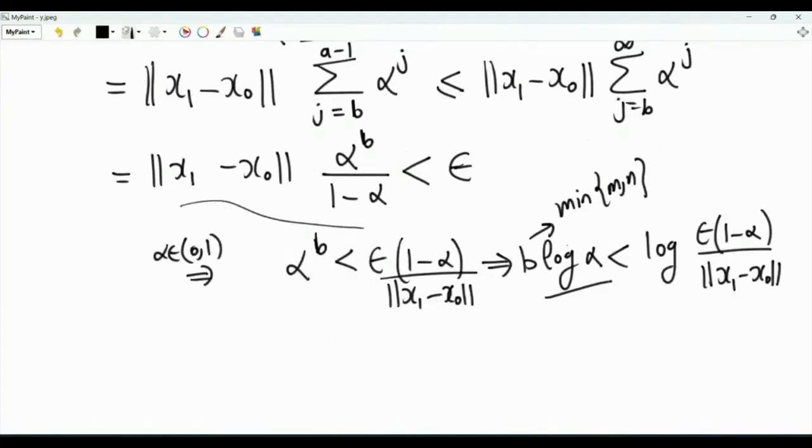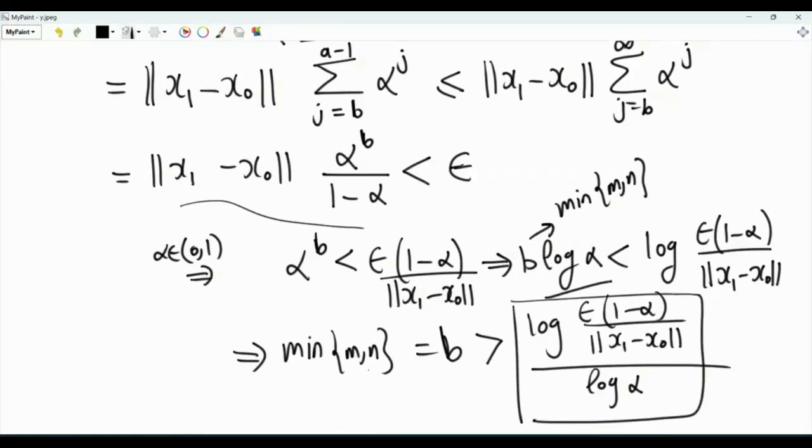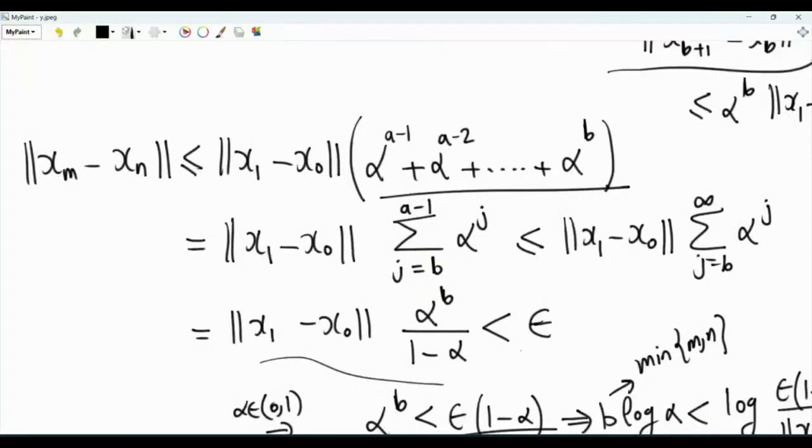Now divide both sides by log alpha, which is a negative number. So we need the minimum of m and n, which is b, to be greater than log of epsilon times 1 minus alpha divided by the norm of x1 minus x0, and this log is divided by log of alpha. So yes, for any given epsilon, there is a value such that if m and n exceed this value, then the norm of x_m minus x_n can be made less than epsilon. And this is true for any positive epsilon.